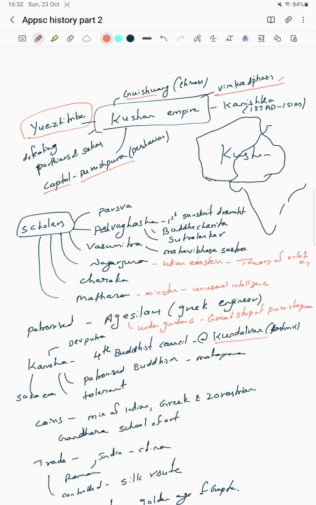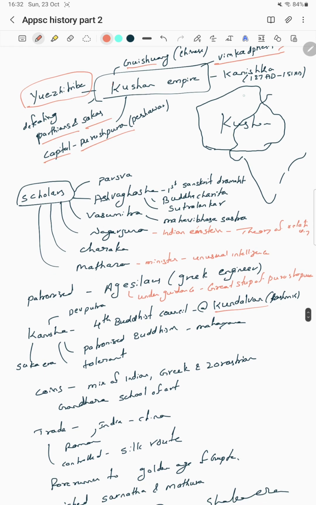They defeated the Parthians and Sakas. This region is regarded as the Kushana Empire. It covers the present western part of India as well as Pakistan, and nearly up to Afghanistan.